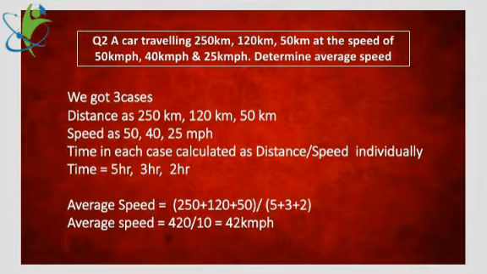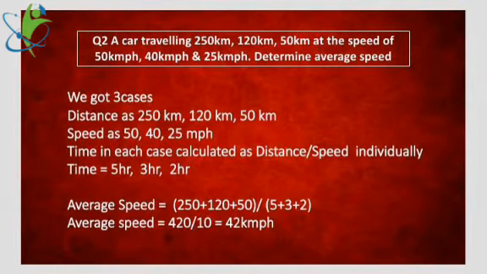Now, using the formula of average speed, total distance 250 plus 120 plus 50 divided by total time 5 plus 3 plus 2, 420 upon 10. We get the answer 42 kmph, which is the average speed of the body. So once again, the formula goes total distance upon total time. You need to calculate the total distance value, the total time value, and put the values together to get the average speed.